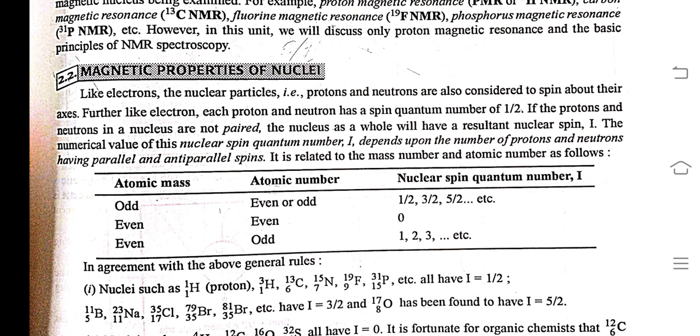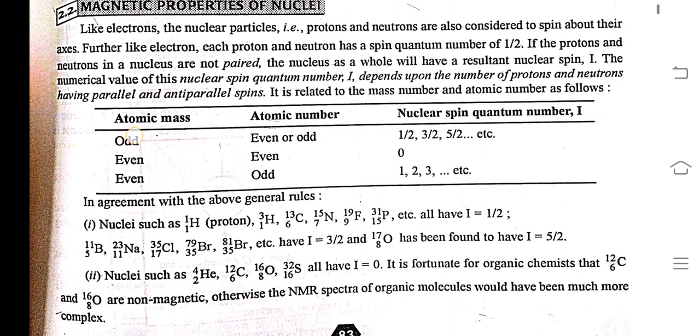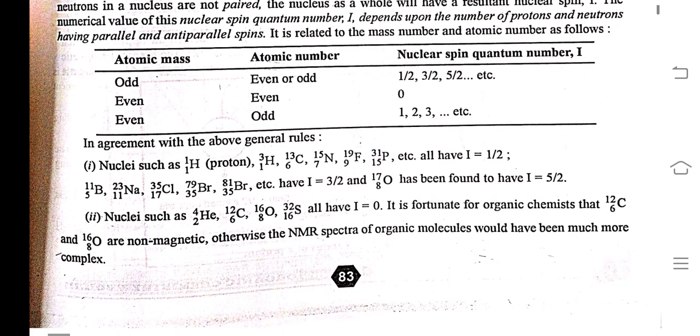If the protons and neutrons in a nucleus are not paired, the nucleus as a whole will have a resultant nuclear spin. The numerical value of the nuclear spin quantum number I then depends upon the number of protons and neutrons having parallel and anti-parallel spin. It is related to the mass number and atomic number as follows.